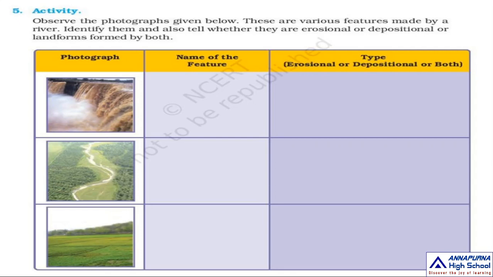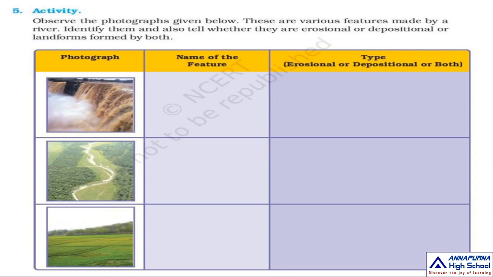What is meant by waterfall? The running water in the river erodes the landscape. When the river tumbles at a steep angle over very hard rocks down a steep valley side, it forms a waterfall. One beautiful waterfall picture is given here. In our world, so many waterfalls are there. The highest waterfall is Angel Waterfall.